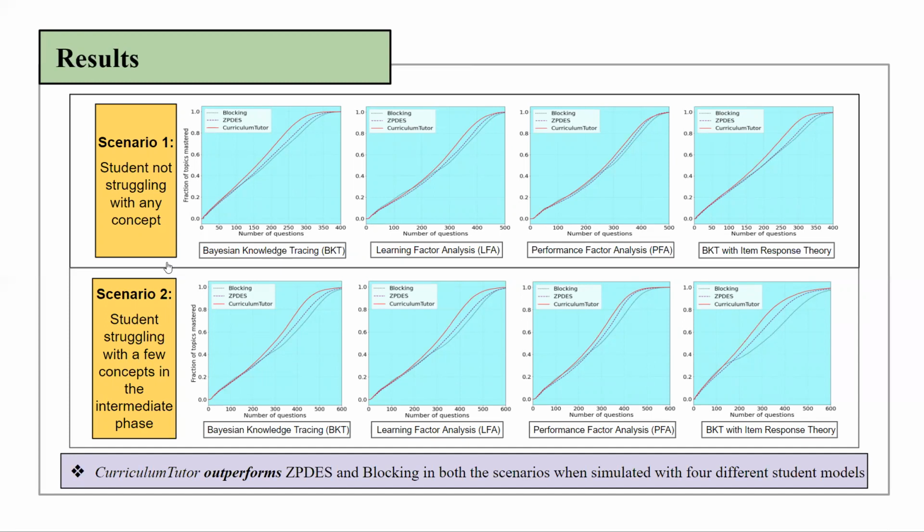The fraction of concepts in the curriculum graph that was mastered by the student over a given number of questions was computed in each case. As we can see in both the scenarios with all the 4 student models, the learning curves of Curriculum Tutor lie above those of ZPDAS and Blocking, implying higher learning gains.